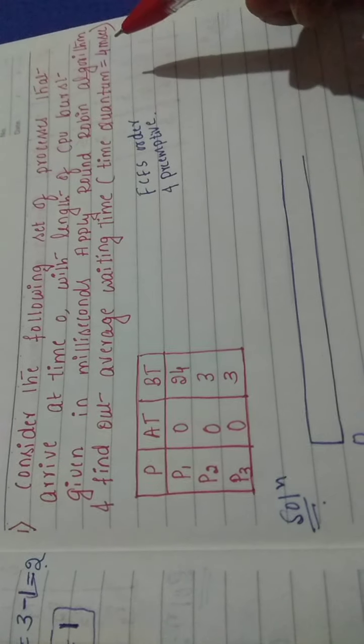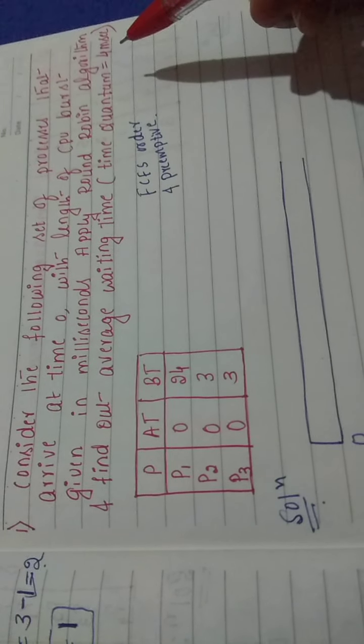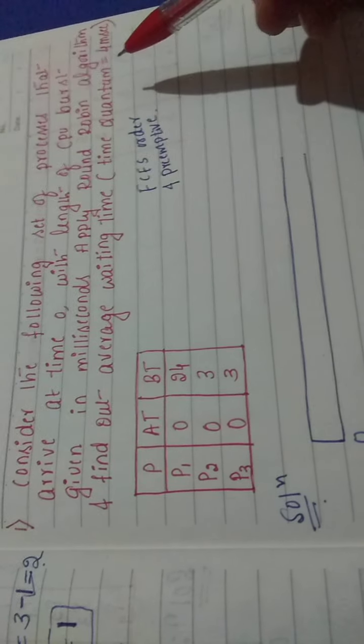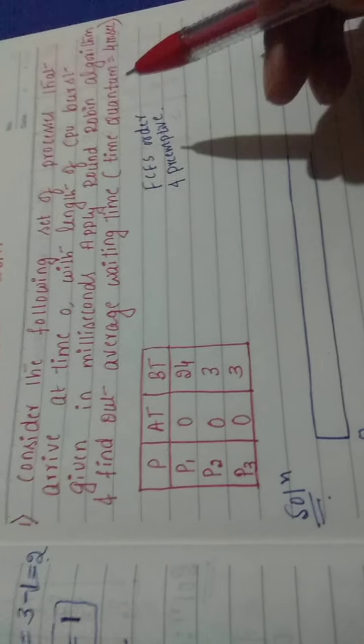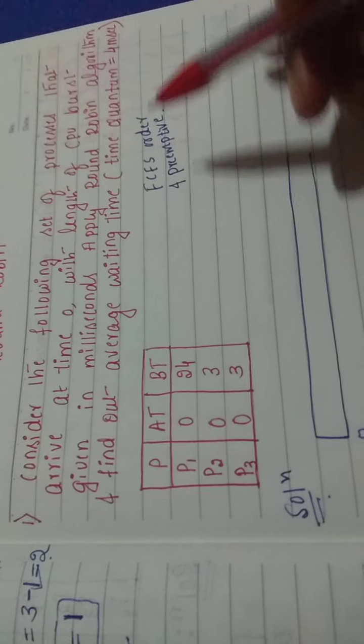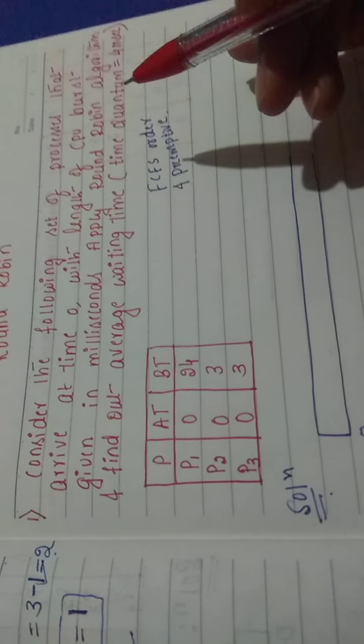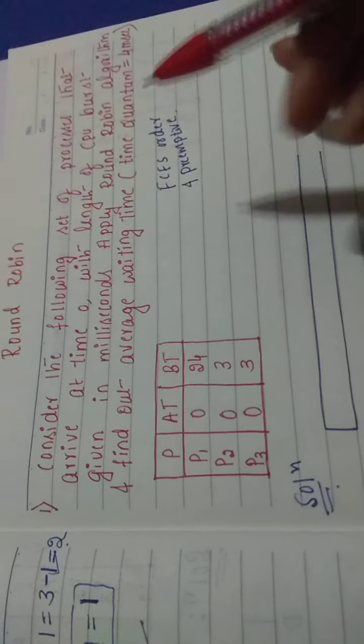So the first problem I have taken has three processes. Burst time is given, and arrival time: all the processes arrived at time 0 milliseconds. Now he has given 4 milliseconds. The operating system has given 4 milliseconds. What is this 4 milliseconds? How much time you need does not matter to me. I'm giving checkpoints, or time slots. After that time slot you need to get out of the CPU, or you are going to be preempted. That is the thing.